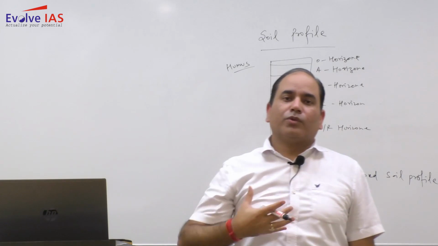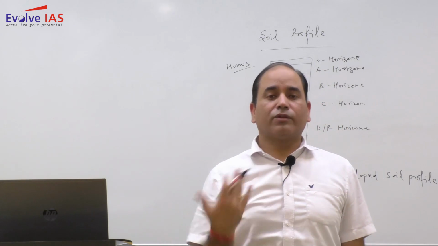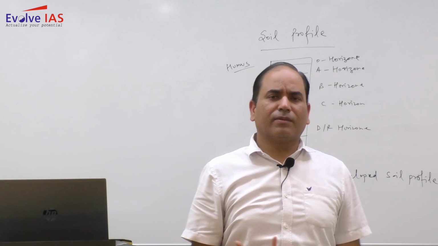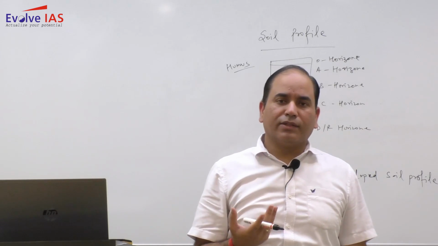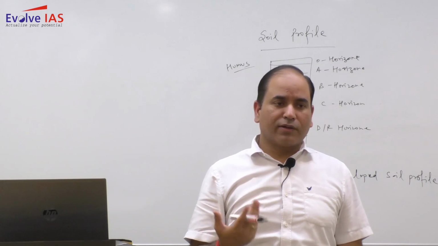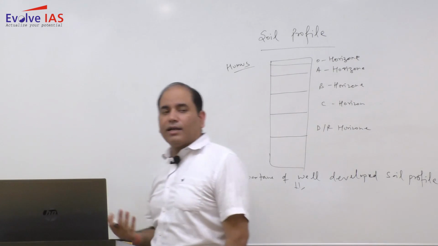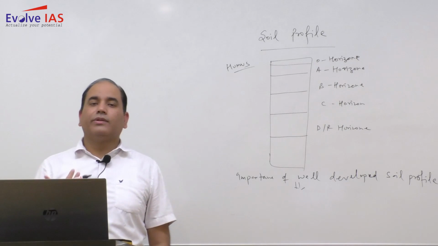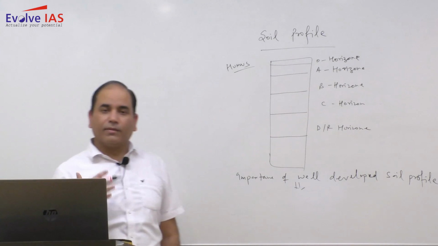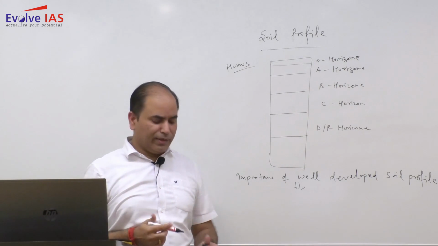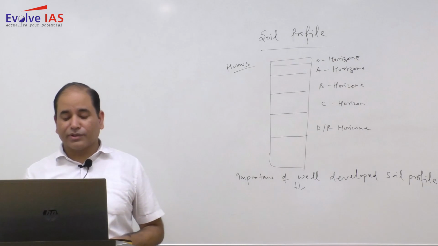And soil is considered a resource. Why is soil considered a resource? Mainly because of its fertility. Soil is capable of sustaining the crop. So that aspect needs to be written, that the fertility of the soil is basically associated with a well developed soil profile. So this is how you can handle this question.